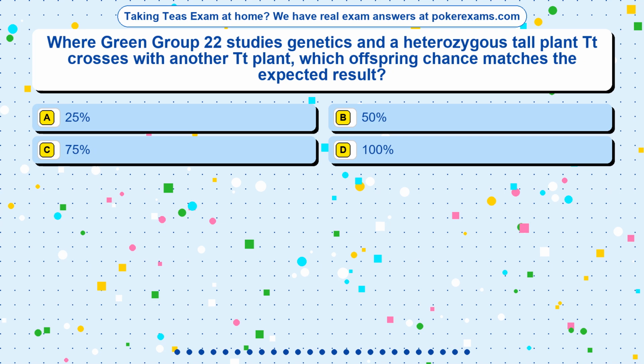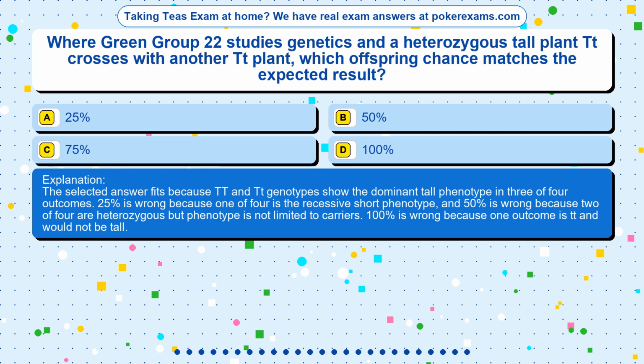The correct answer is option. The selected answer fits because TT and TT genotypes show the dominant tall phenotype in 3 of 4 outcomes. 25% is wrong because 1 of 4 is the recessive short phenotype, and 50% is wrong because 2 of 4 are heterozygous but phenotype is not limited to carriers. 100% is wrong because 1 outcome is TT and would not be tall.